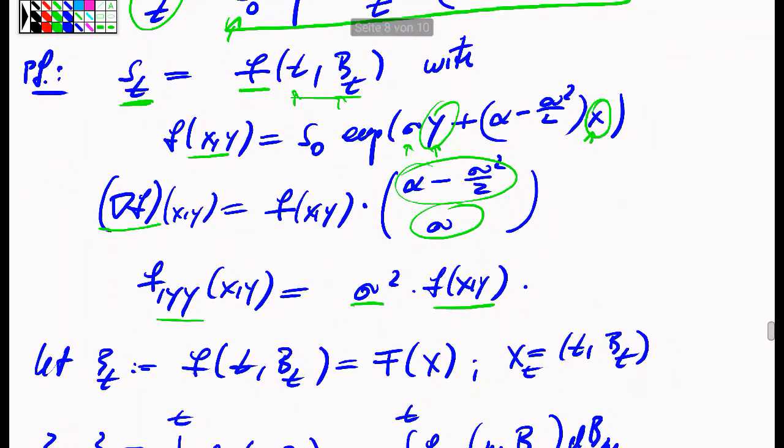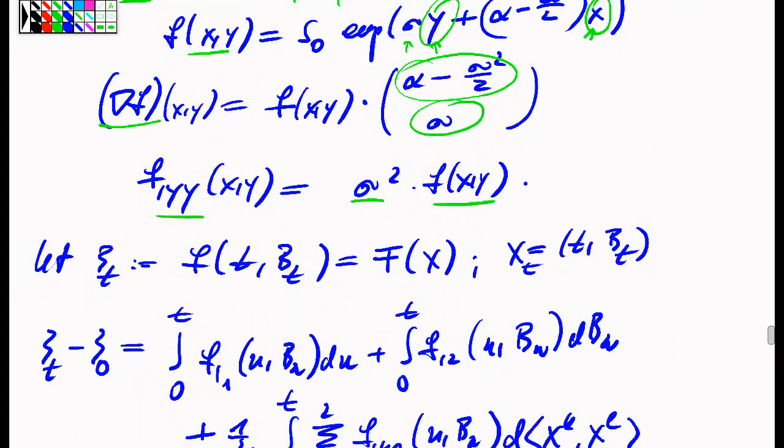Okay. Hence, let now xi_t be in fact the composition of two things, namely the exterior function f applied to this two-dimensional process X, which consists of the first coordinate, the t process, and the second coordinate, the B_t process. These are two processes which are defined on the same probability space as the Brownian motion. The t process, as a matter of fact, is not stochastic at all, but nevertheless it can be understood as a process.